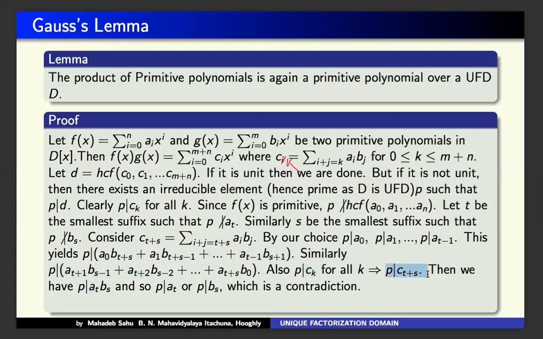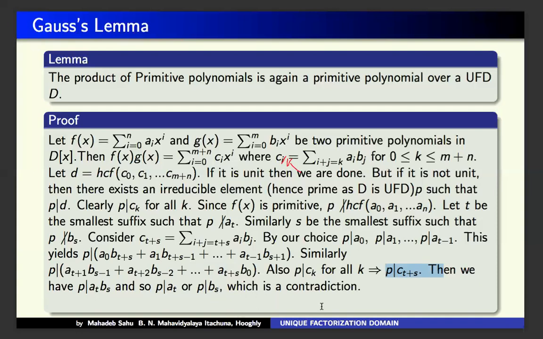That means P divides C(T+S). So here, this here, and these three, you get P divides AtBs, and so P divides either At or Bs, because here P is prime.